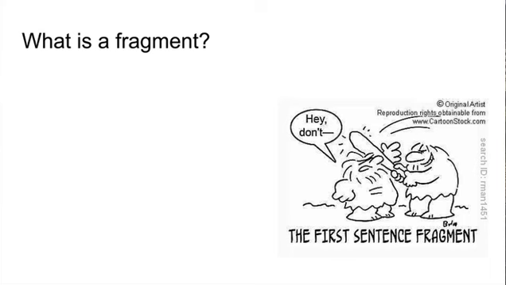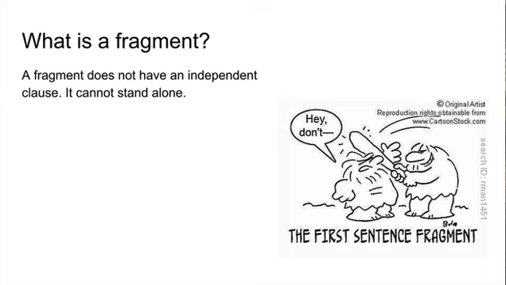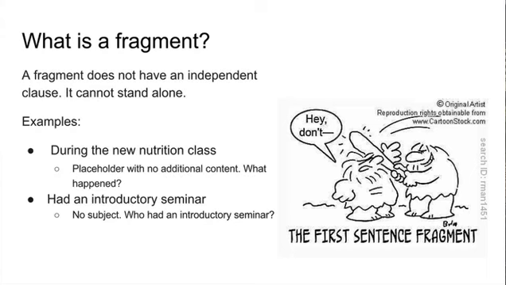The second part of run-ons are fragments. What is a fragment? A fragment does not have an independent clause. Remember, an independent clause includes a noun and a verb. In other words, it can't stand alone. There are 2 main types of fragments.